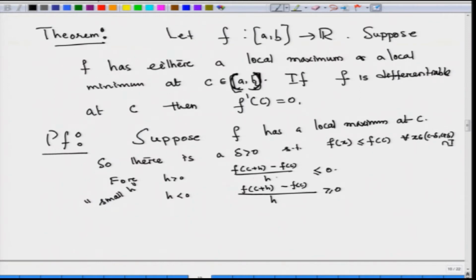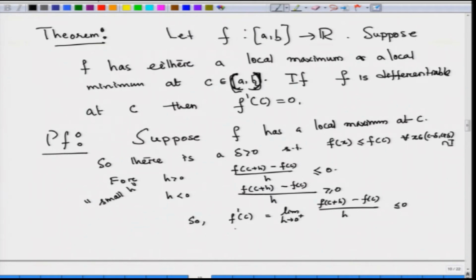So, we know that f is differentiable at C. Therefore, I can take the limit h goes to 0 plus, that is going to be f prime C. So, f prime of C, which is equal to limit of h goes to 0 plus of f of C plus h minus f of C divided by h, is going to be less or equal to 0.